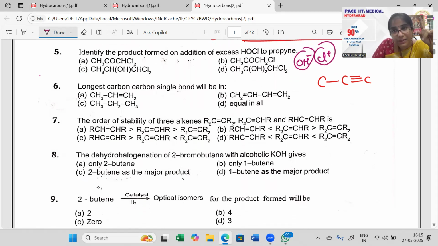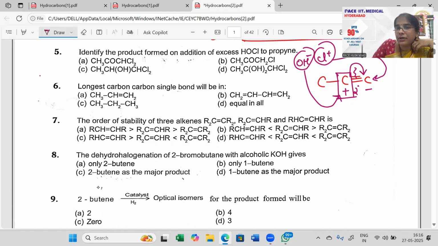Here the middle carbon will attain a positive charge and the terminal carbon a negative charge, because a positive charge on the middle carbon indicates a 2-degree carbon, and a 2-degree carbocation is more stable. So OH attacks the positive carbon and Cl plus attacks the negative carbon.